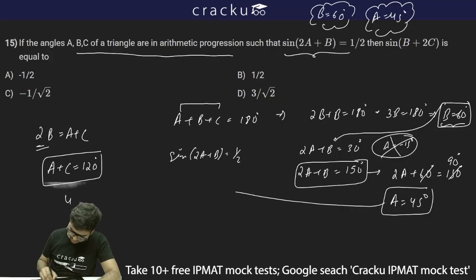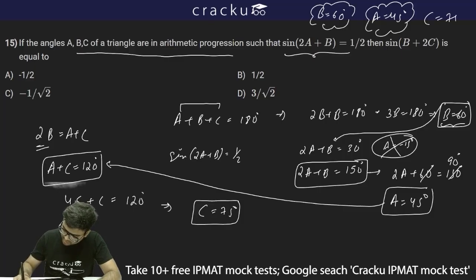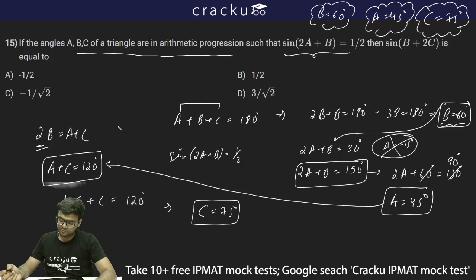Now I put the value of A equal to 45 in A plus C. So 45 plus C is equal to 120 degrees. So I can write C is equal to 75 degrees. Therefore, I find the values of B, A and C, which are 60, 45 and 75 degrees.